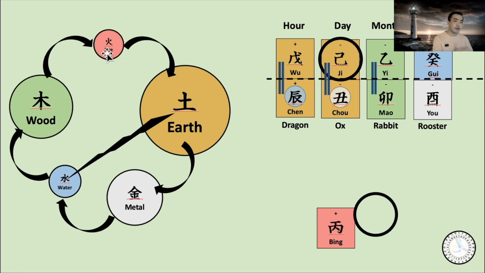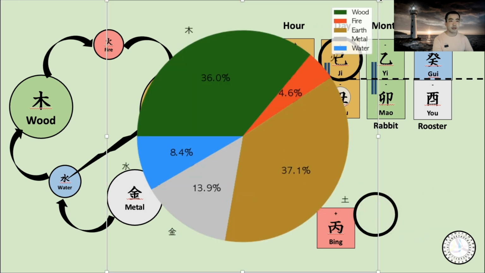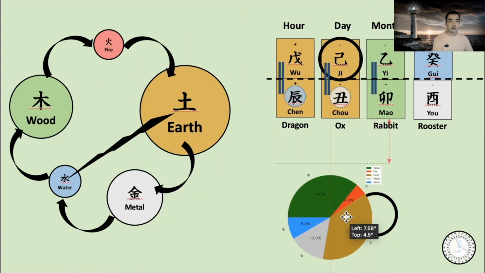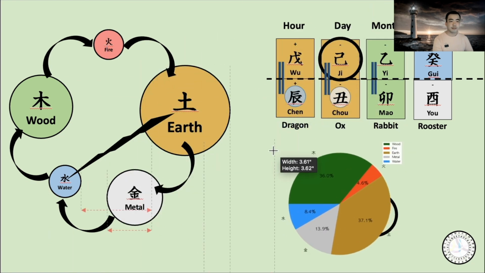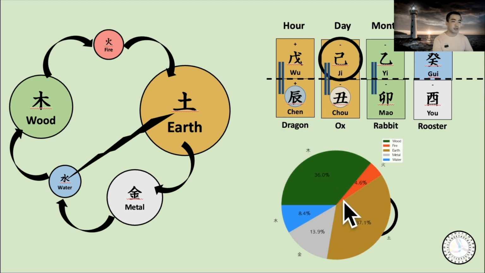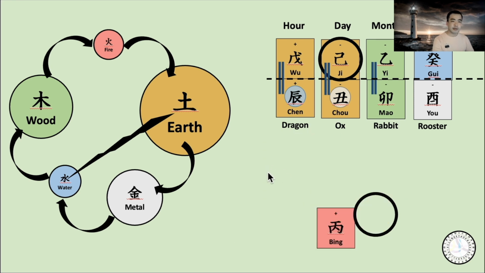Yeah, fire can make this chart more imbalanced. So I think the percentage of this chart is like that. Wood and fire are almost similar, but earth could be stronger than this, so I will just delete it.